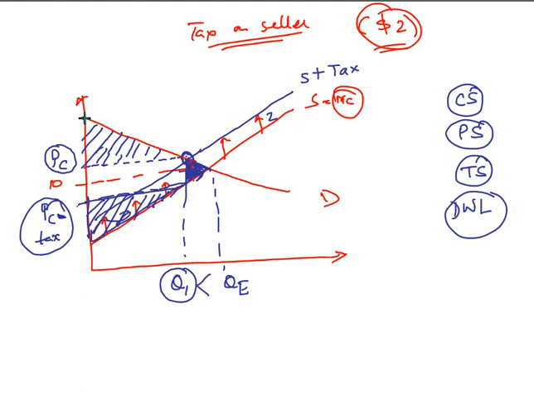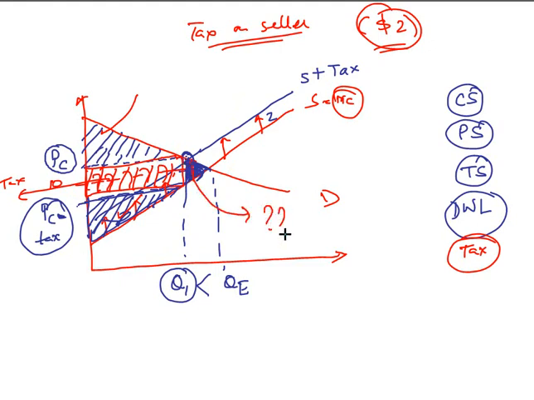Now, what about this total area? It is nothing but the tax amount. This is the amount of the tax that the government gets, your government tax. So consumer is getting this much benefit, producer is getting this much benefit, government is getting this much share, but this part, who is it going to? It goes to nobody. Nobody is getting this, and that is your deadweight loss.